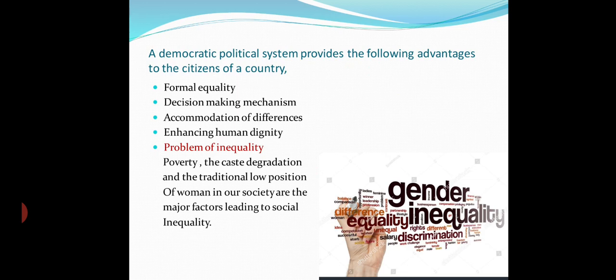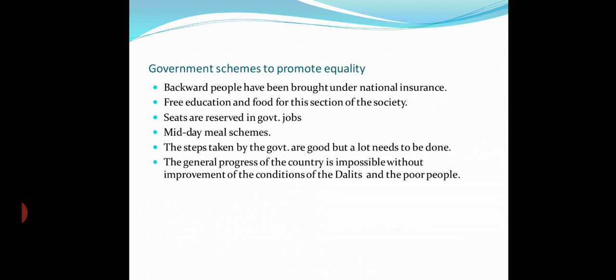Wealth is not distributed equally among the rich and the poor. Second, the caste degradation and the traditional low position of women in our society are the major factors leading to social inequality.